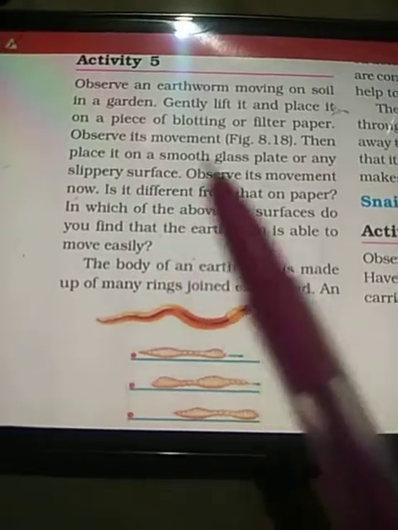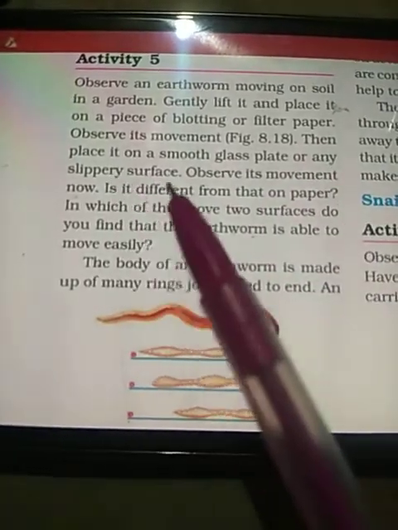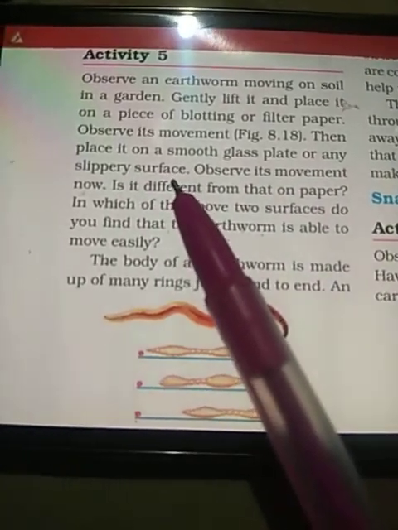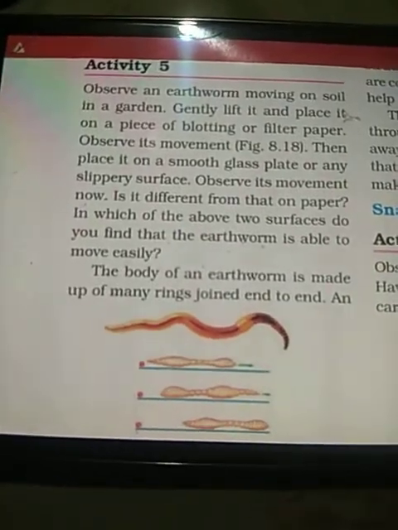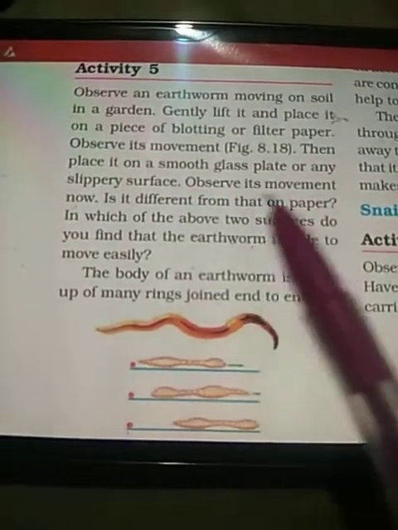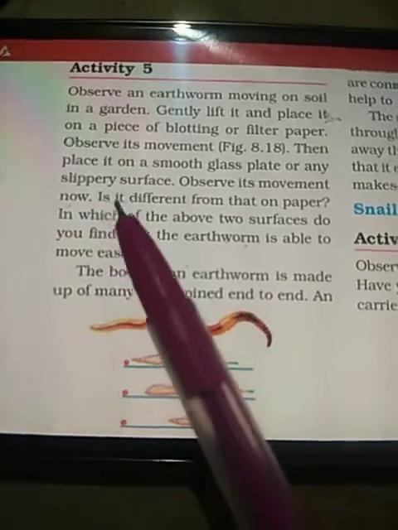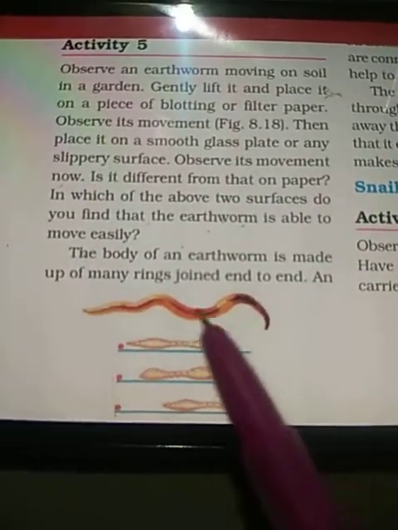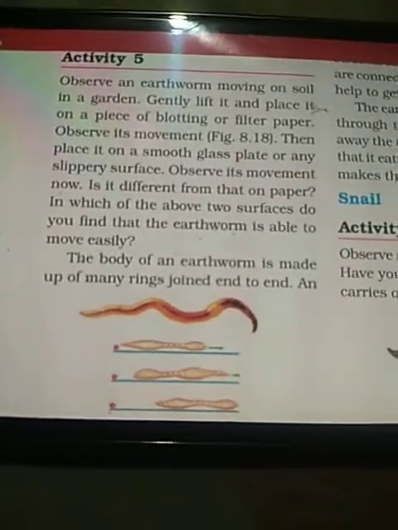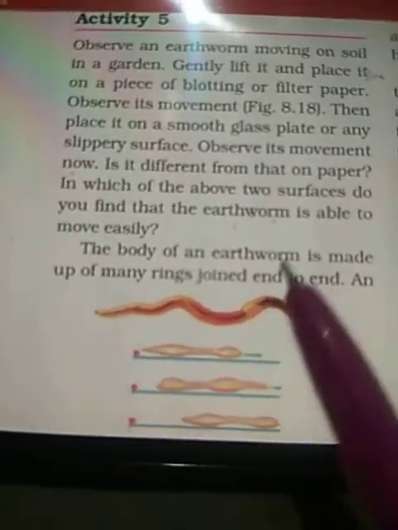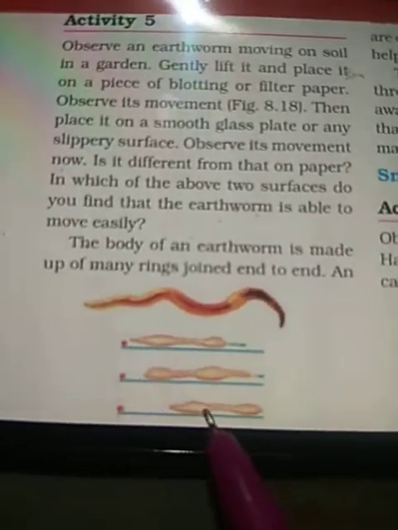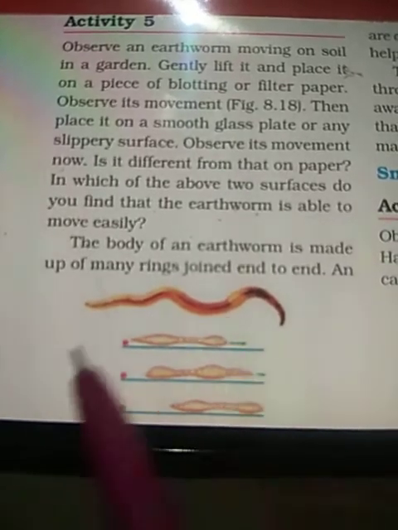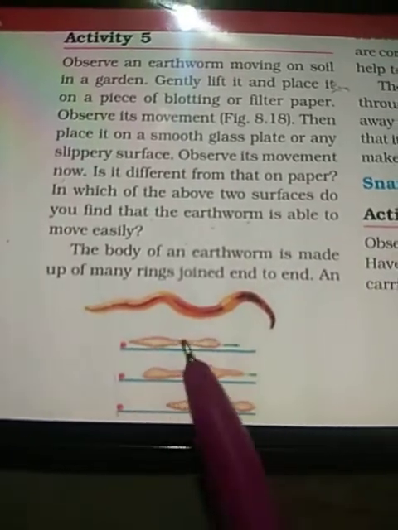Then place it on a smooth glass plate or any slippery surface. You can place it on a steel plate also, which is slippery. Observe its movement now. Is it different from that on the paper? Yes. On the paper, because the surface was not so slippery, the earthworm shows the movement like this, and when it is placed on a glass plate, it shows the movement like this.